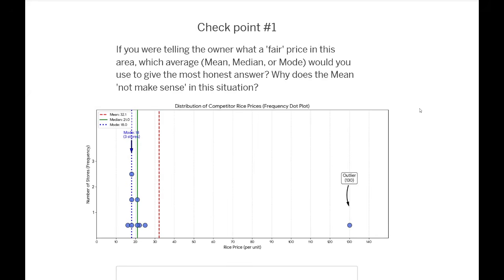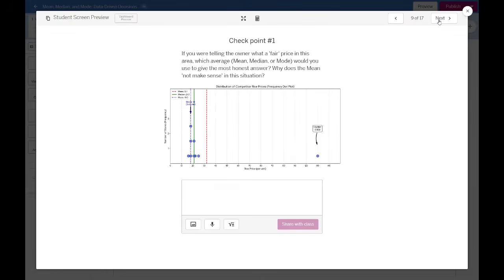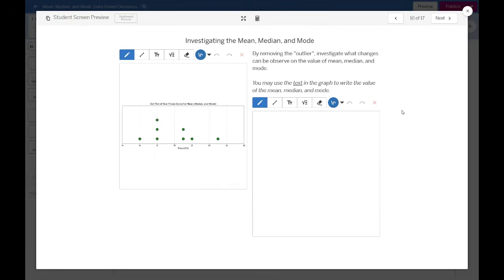So to further investigate the reports of our selling price, let's try to remove the 130, the outlier, from the picture. Investigate what changes can be observed in the value of the mean, median, and mode. You may use the tags in the graph to write the value of the mean, median, and mode. Based from our answers earlier, we have the mean, median, and the mode.